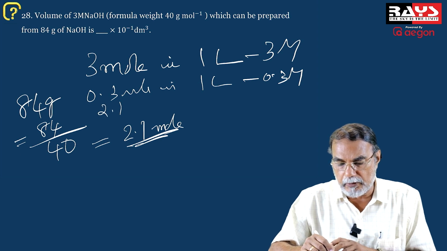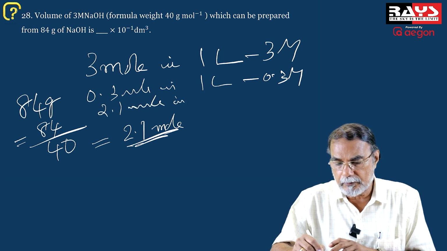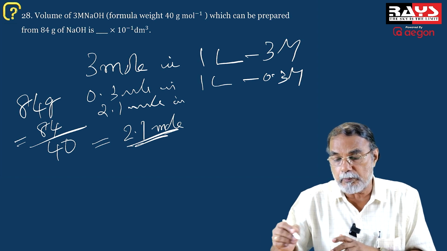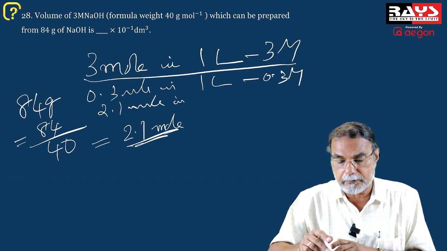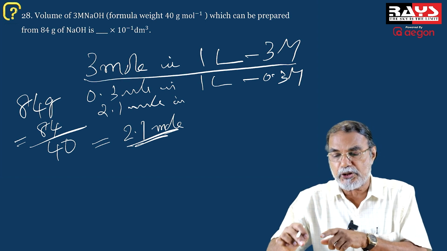The amount given is only 2.1 mole. So 2.1 mole in how many liters will make it 3 molar? 3 mole in 1 liter makes it 3 molar.